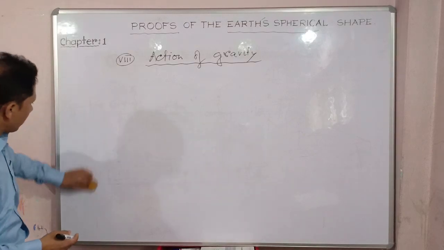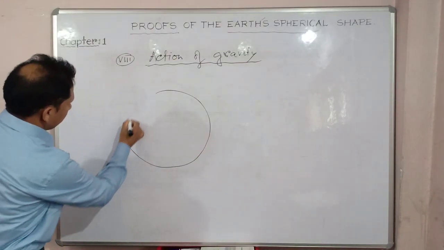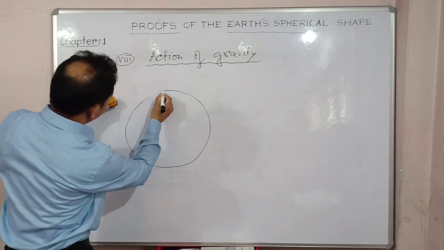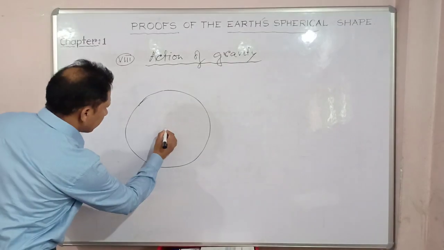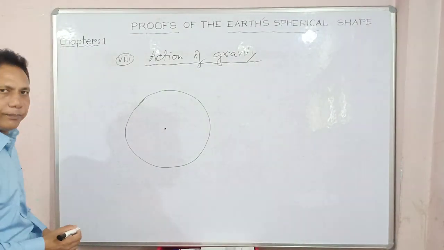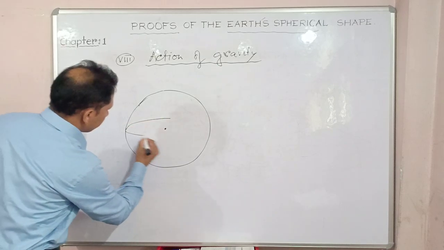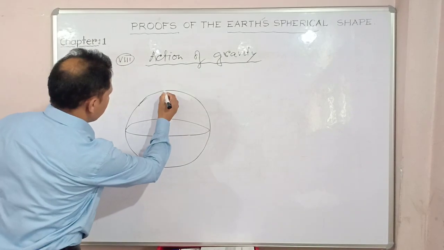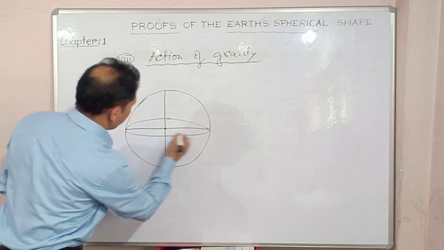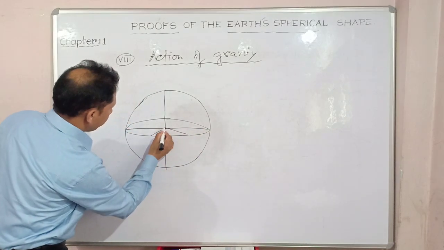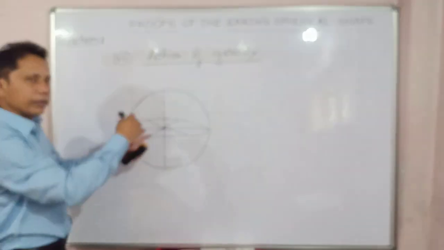So the action of gravity, what is it? Say for instance, this is your spherical, circular earth. Here is the center of gravity, you know, the center of gravity. From the center of gravity to the other end of the earth, these are equidistant places. So the radius is almost the same from the center of the earth.